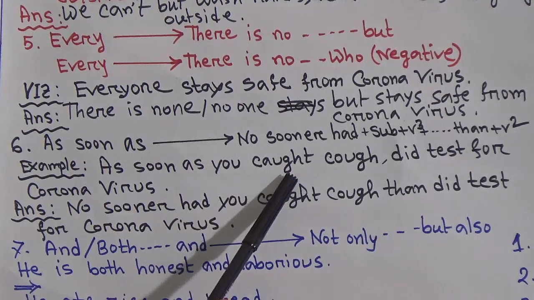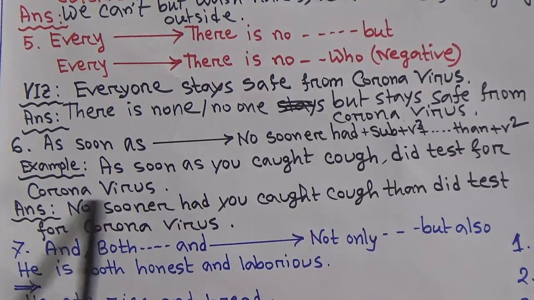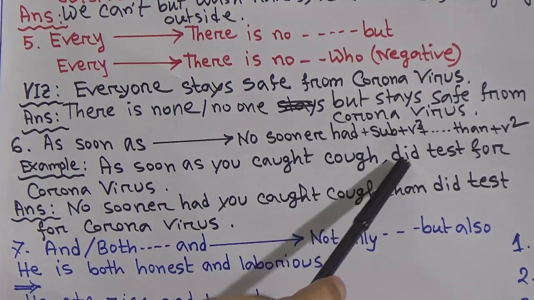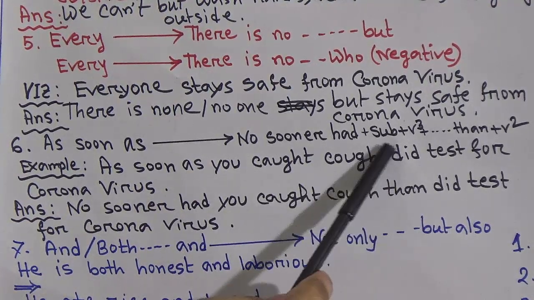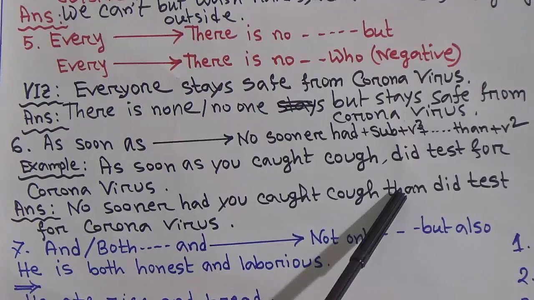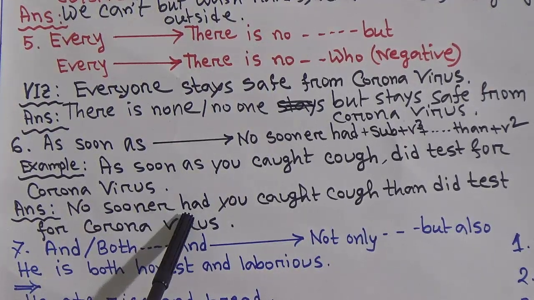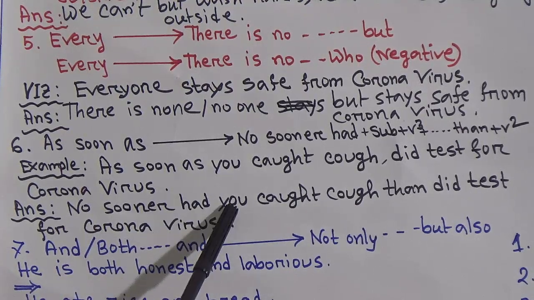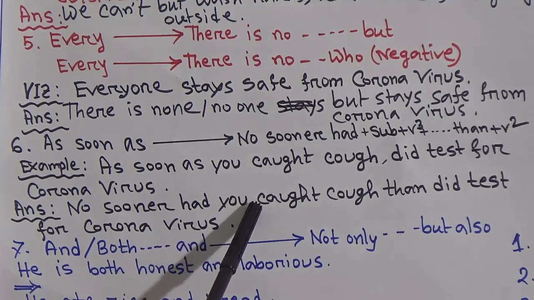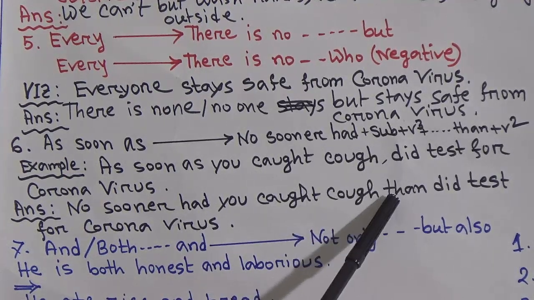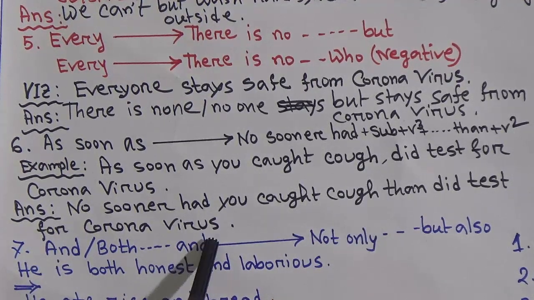As soon as you got tested, we did test for coronavirus. This comma will be replaced by then. For this as soon as, you have to write no sooner had, then subject: no sooner had you, then the verb. This comma will be replaced by then: did test for coronavirus.